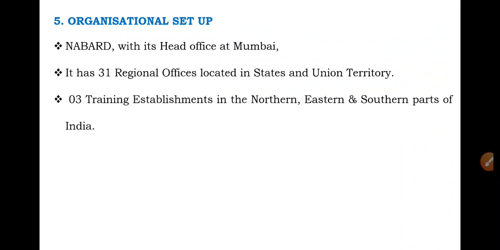And next we have 3 training establishments in the northern, eastern and southern parts of India, which come under NABARD monitoring.